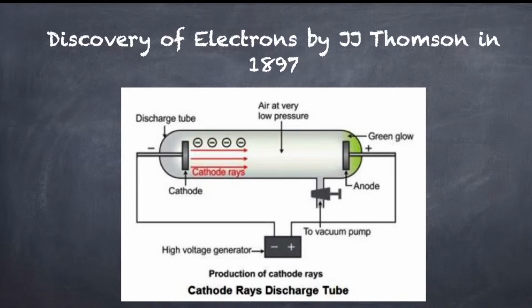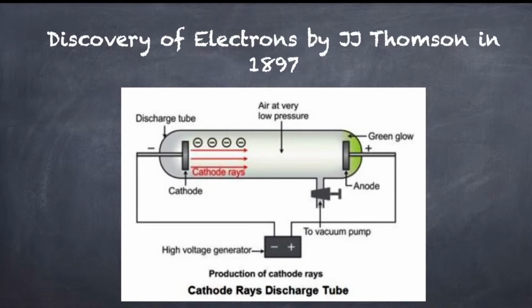He connected the negative plate to the negative terminal of the battery and the positive plate to the positive terminal of the battery. There was also a vacuum pump to release the air, because air is a good conductor of electricity.